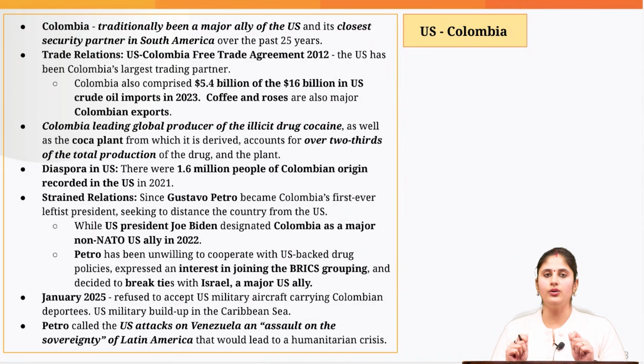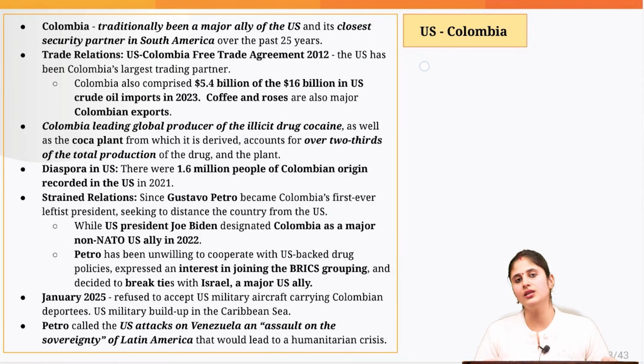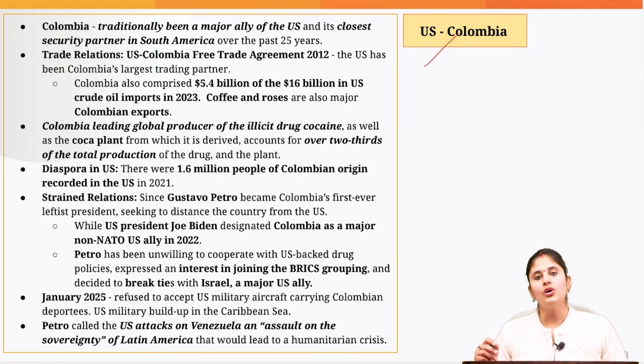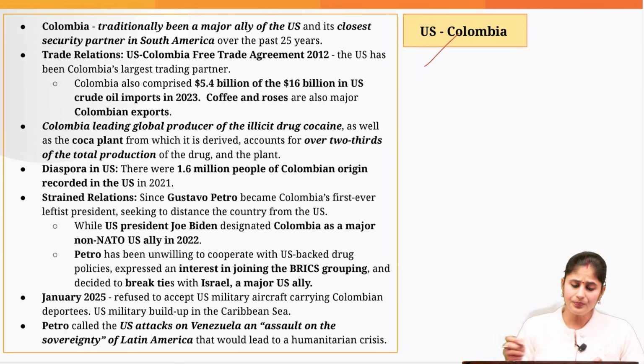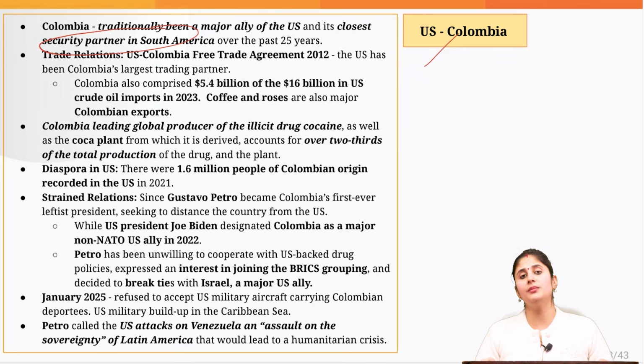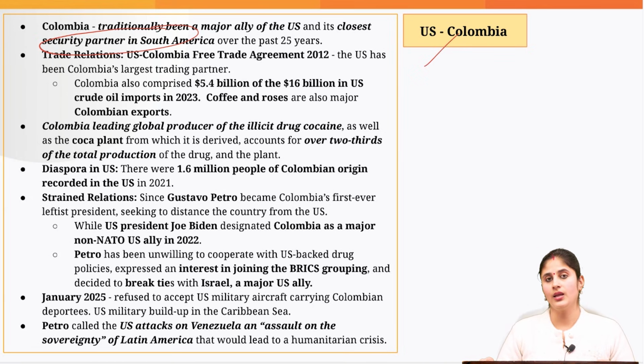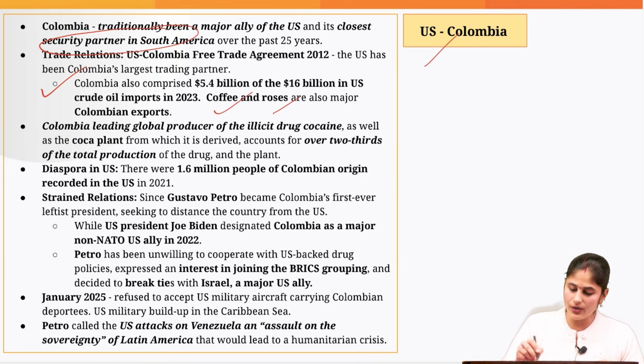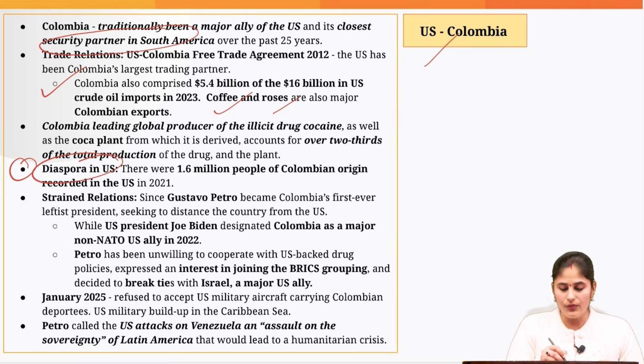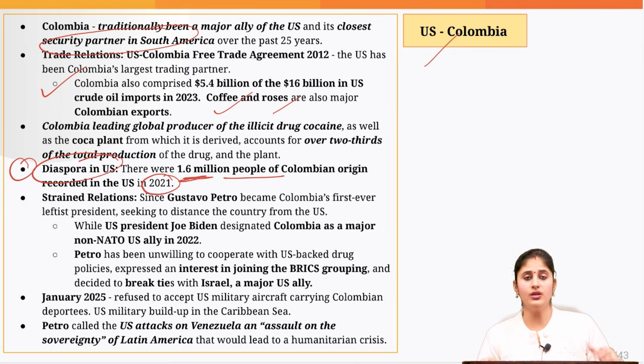Now, let's just quickly look into that. What was the relation between the US and these Latin American countries against whom Trump has stated that he would be taking requisite measures? Now, when it comes to Colombia, the US shared a very cordial relation. Colombia was considered to be a major security partner also in South America. Colombia used to export crude oil to the US as well as coffee and roses. And if you look at the diaspora in the US coming from Colombia, way back in 2021, 1.6 million people of Colombian origin were there in the US.